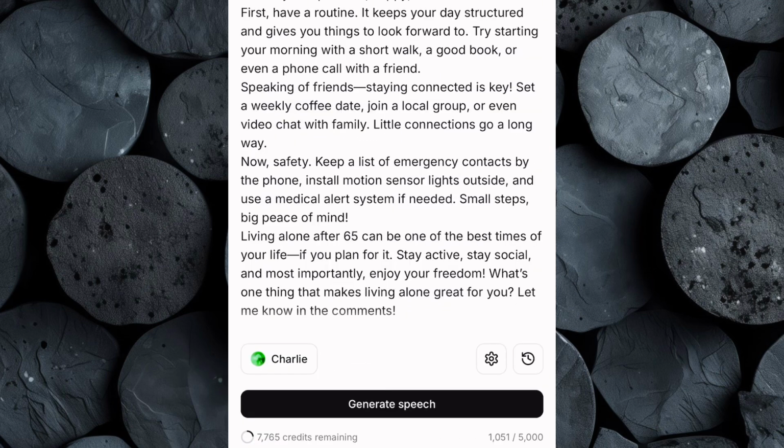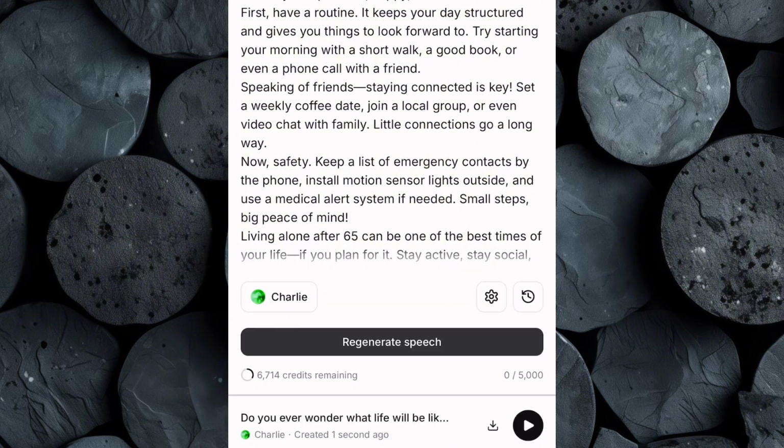Once you've selected the best voice for your content, hit generate and let 11 Labs do its thing. In just a few moments, you'll have a crisp, natural-sounding voiceover that aligns perfectly with the script. Listen closely to the preview and make sure everything sounds just right.